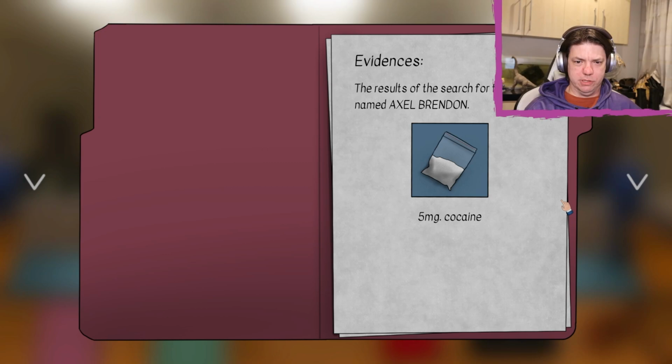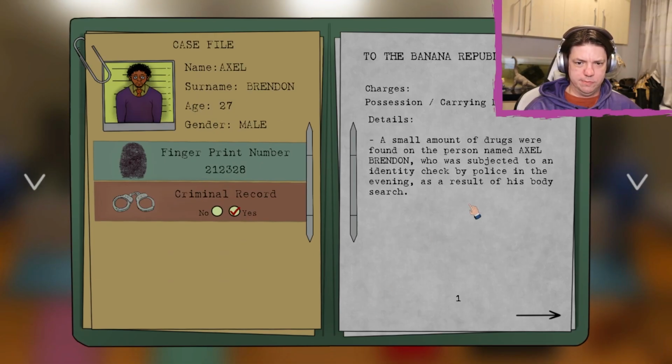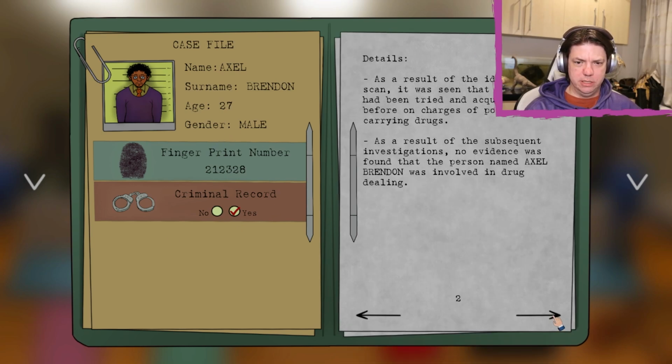Results of the search of the person named Axel Brendan. 5 milligrams of cocaine. Small amount of drugs were found on the person named Axel Brennan, who was subjected to an identity check by police in the evening as a result of his body search. He already has a criminal record. Okay. As a result of the identity scan, it was seen that the person had been tried and acquitted twice before on charges of possessing and carrying drugs. He's been tried and acquitted twice.